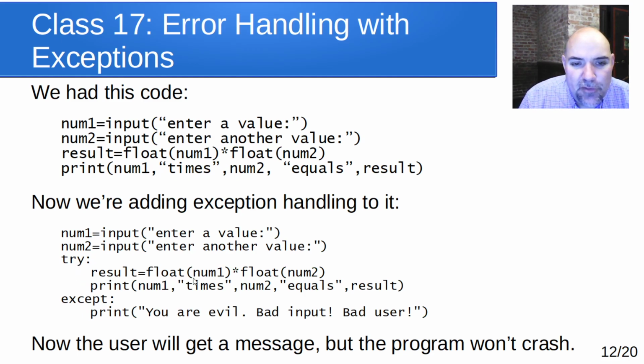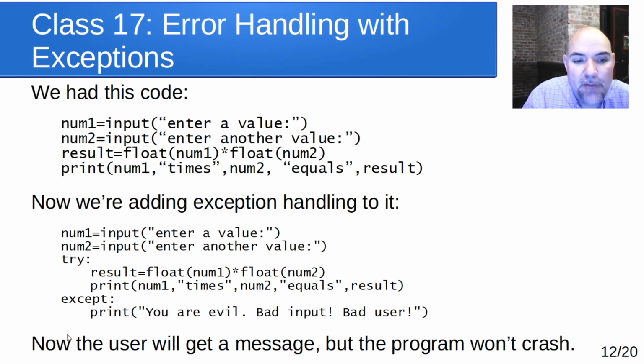So here I try to do the multiplication and the conversion, and then I print the result. But if that fails to do this conversion, an exception is going to get thrown. And when that exception gets thrown or raised, sometimes they're called raised rather than thrown, the except block then runs. So in this case, if they type in garbage, it's not going to crash the program. It's going to say you're evil, bad input, bad user.